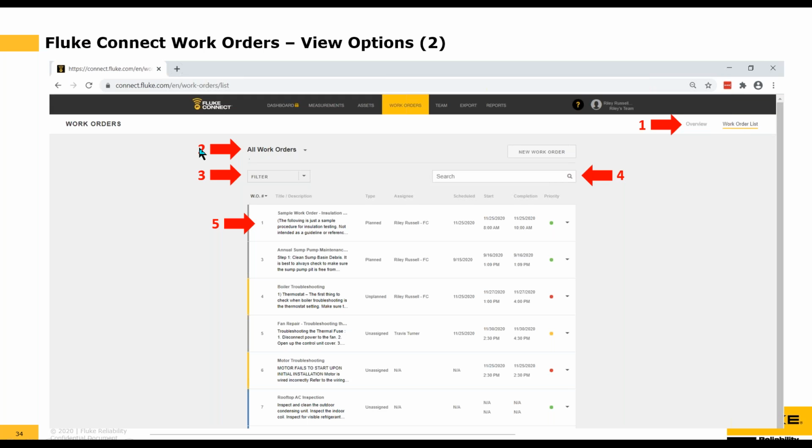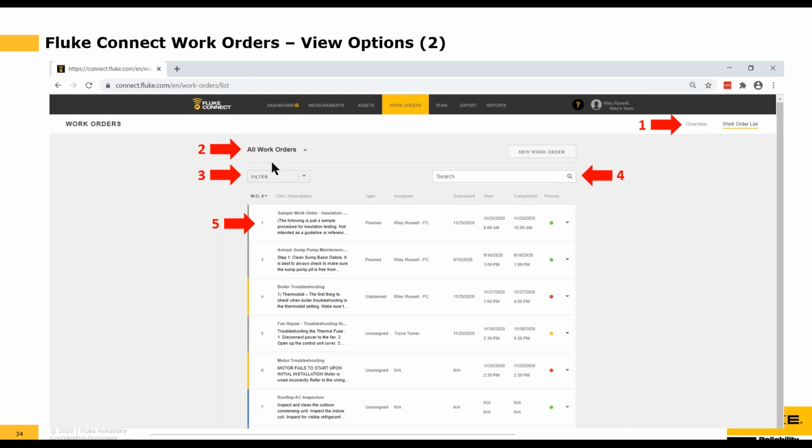At the very top, you'll also notice next to the number 2, this says all work orders, but there's a little caret or a down arrow here. So if we clicked on this, it would toggle from all work orders to my work orders because I'm logged into my demo account as Riley Russell, and she's a team lead, but she's also a technician. So she has to manage the work orders and assign them, but she also has her own work orders that she needs to work on.